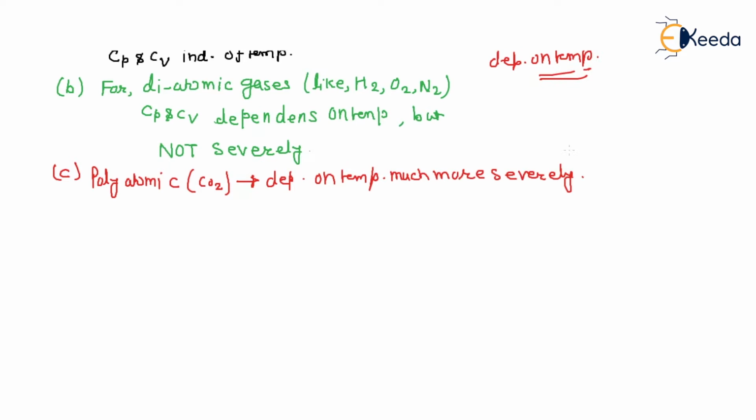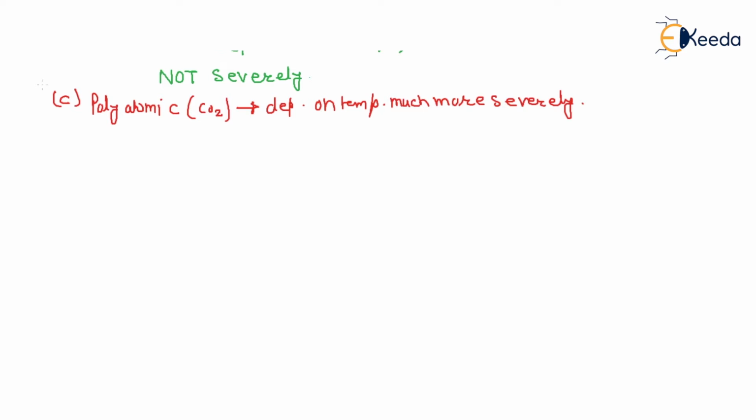Okay. Now, what is it for an ideal gas? This is number D, for ideal gas. But before that, why are we bothering about its temperature dependency? Cp and Cv, why are we discussing only temperature dependency?